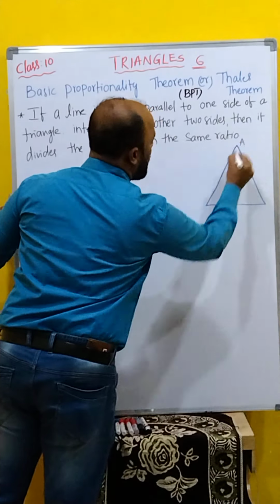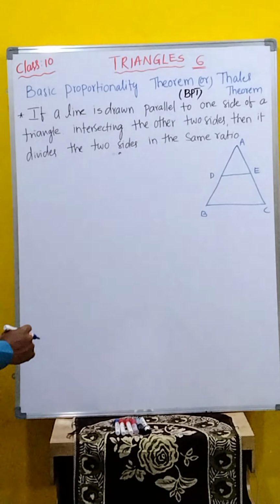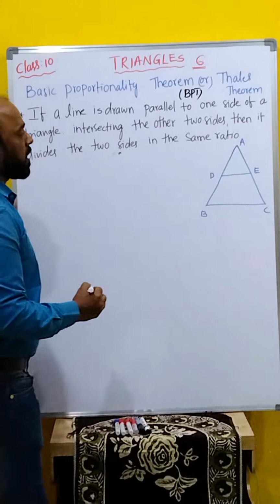This DE is a line parallel to BC, intersecting the other two sides at D and E. Then it divides the two sides in the same ratio. That means AD by DB is equal to AE by EC. That we have to prove finally.